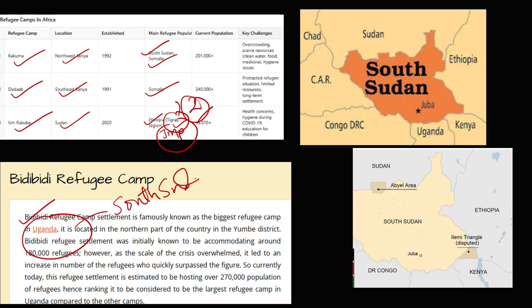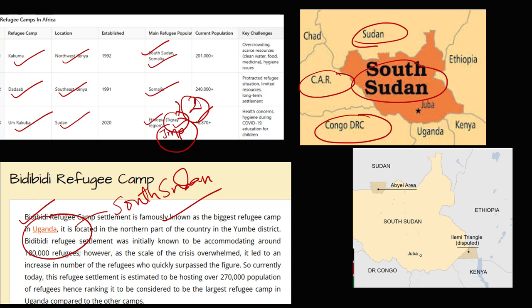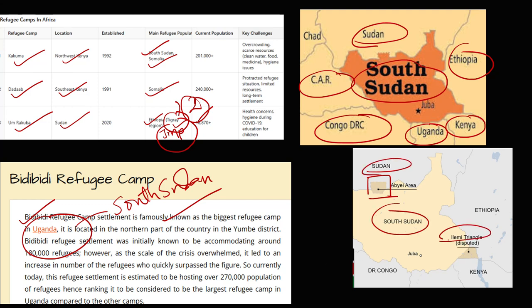What kind of map based questions can be asked? They can ask you which countries border South Sudan. We have Sudan, the Central African Republic, Democratic Republic of Congo, Uganda, Kenya, and Ethiopia. Also they can ask you about two regions: the Abyei region, which is a disputed region between Sudan and South Sudan, or the Ilemi Triangle, a disputed triangle between South Sudan, Ethiopia and Kenya. The Ilemi Triangle can also be a hot topic.